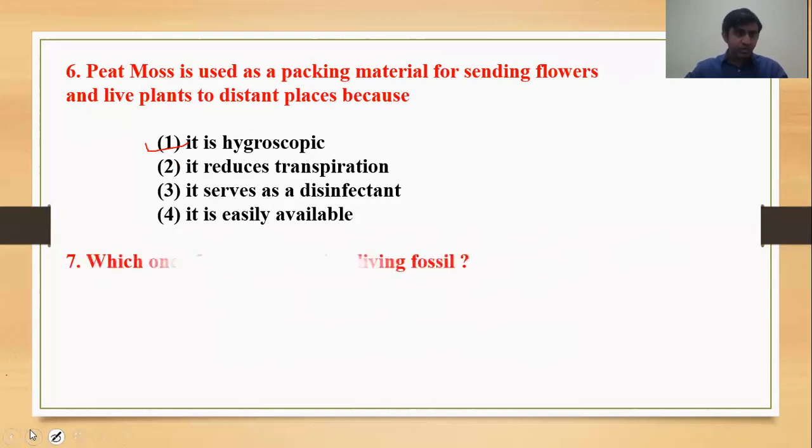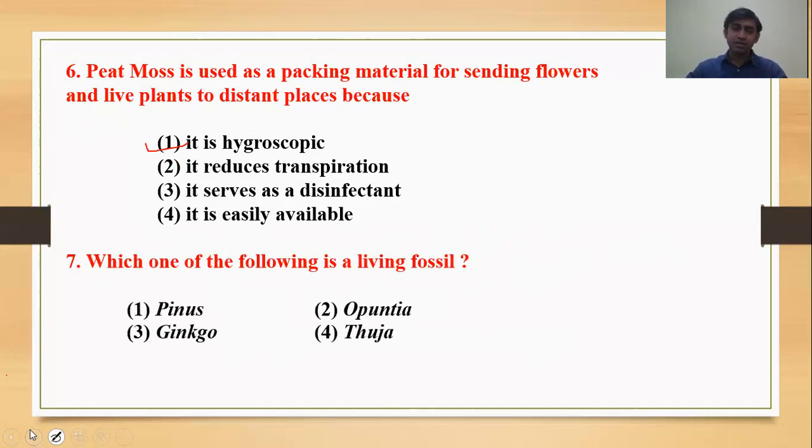Next, question number 7: which one of the following is called a living fossil? The options are Pinus, Opuntia, Ginkgo, and fourth is Thuja. What will be the correct answer? A living fossil means a plant or animal species that occurs in both forms: it is living today and its specimens are also found in fossil form.